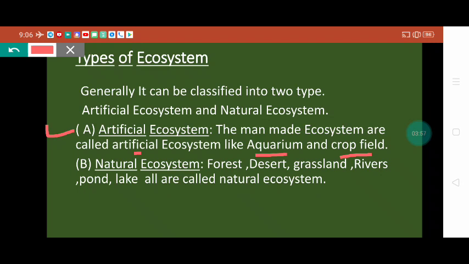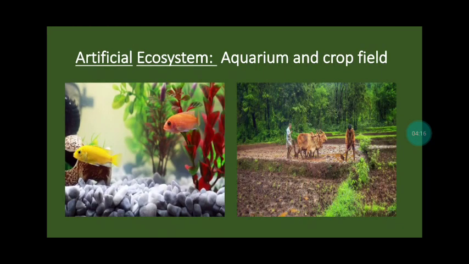Now, natural ecosystems: forest, desert, grassland, rivers, pond and lake are all natural ecosystems in which everything occurs automatically. There is no human intervention or disturbance by human beings. Now you can see the diagram of artificial ecosystems, the aquarium and the crop field. All are artificial. You can see the farmer working in the crop field, and even one person is working with the ox in the crop field.